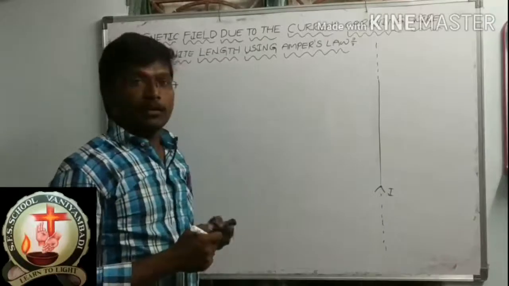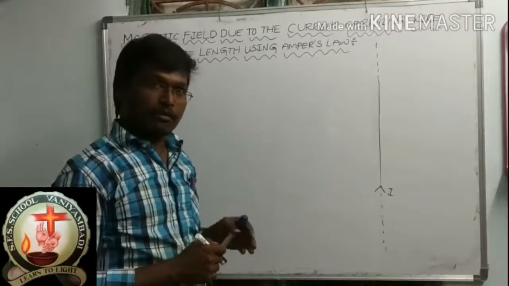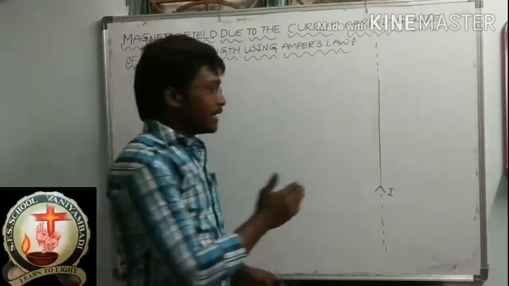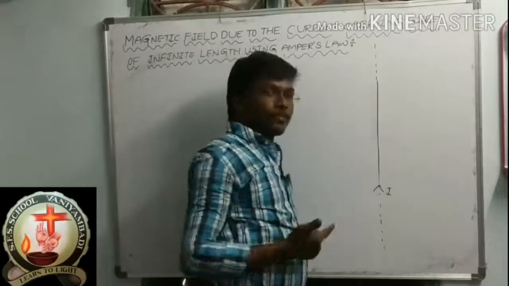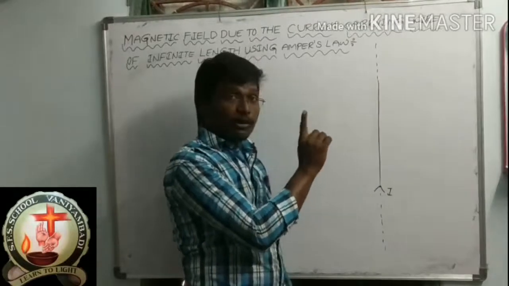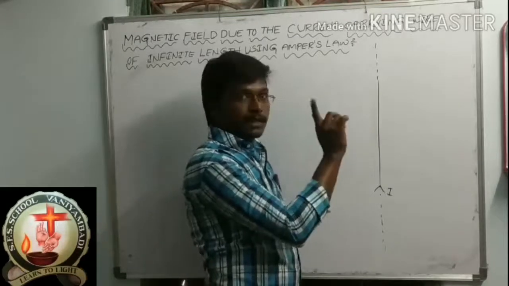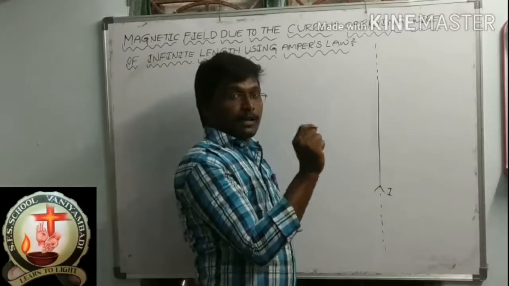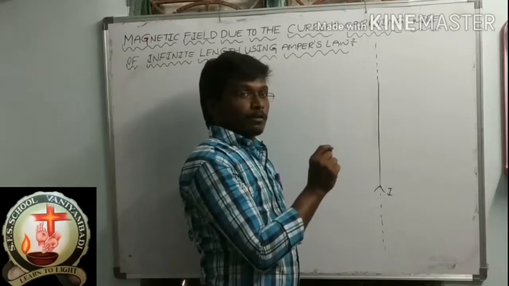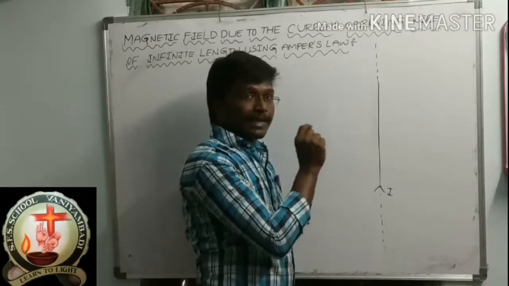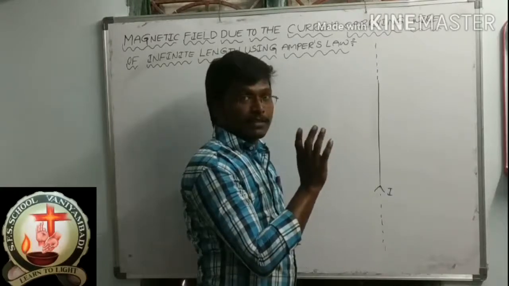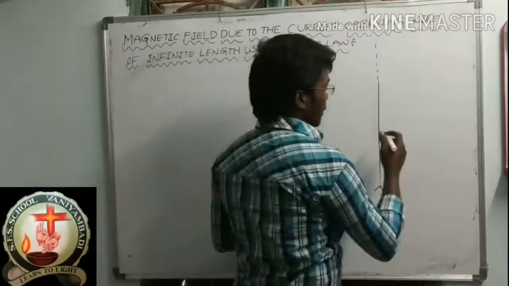I hope we already know that whenever a current is flowing in a straight conductor, around that conductor a magnetic field will be formed in the form of magnetic field lines. Around that region of the electrical wire, the magnetic field will be formed in the form of magnetic field lines. However, it will form like this.